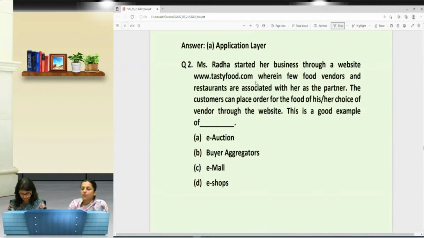So this question is based on marketing. It says Ms. Radha started a new business through a website, www.tastyfood.com, wherein food vendors and restaurants are associated with her as partners. The customer can place an order for the food of his or her choice from the vendor through the website. This is an example of dash. There are certain e-marketing models given over here. So can we have the answer to this question? Okay.